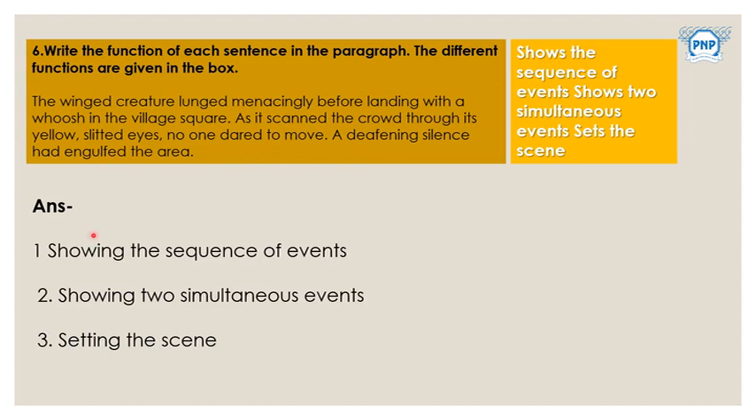Okay, so here also the first sentence, this much, shows the sequence of events. Second, as it scanned, from here till move, showing two simultaneous events. Okay, and last, setting the scene. It is setting the scene. Okay, now the development of the scene will start from here. So this is how you have to write an ideal answer. Okay, let's check question set number 7.